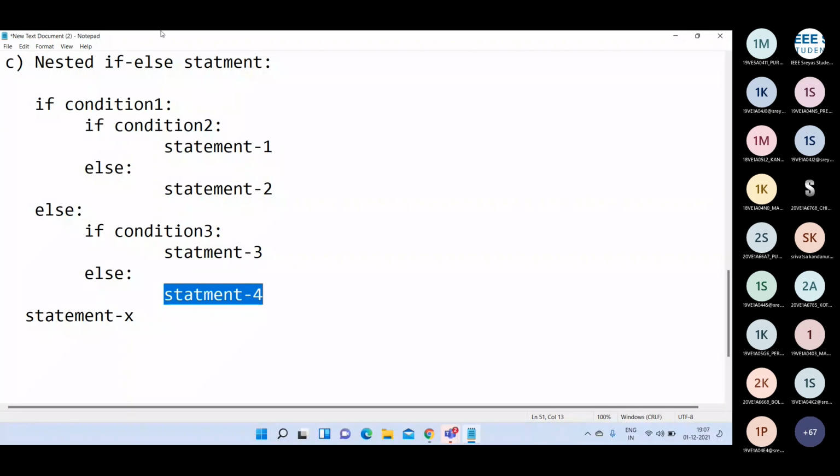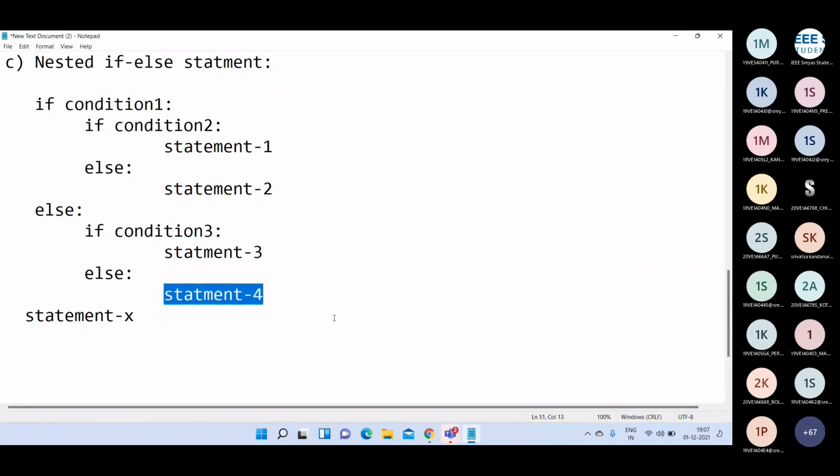When condition 1 is true, we check condition 2. If this is also true, we execute statement 1. If condition 1 is true and condition 2 is false, we execute statement 2. If condition 1 evaluates to false, we check condition 3 here. Then we execute statement 3, otherwise statement 4.